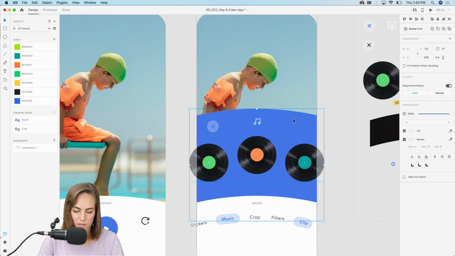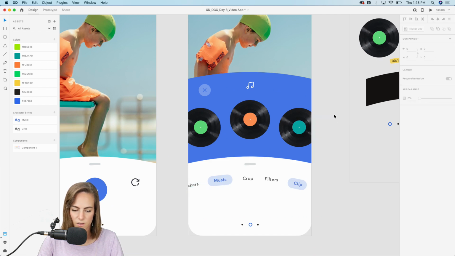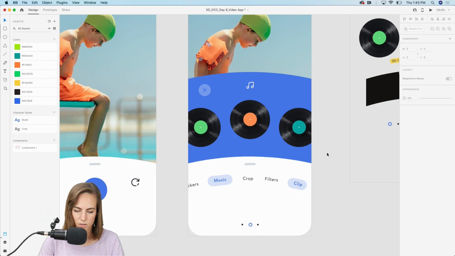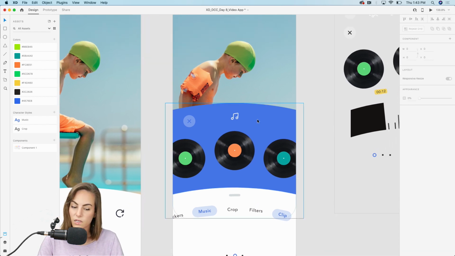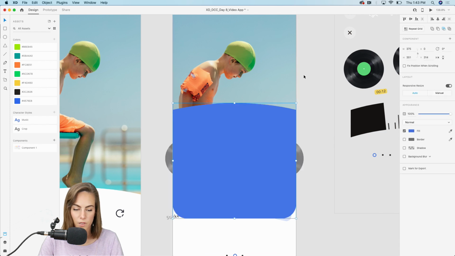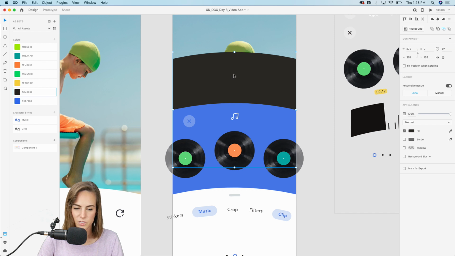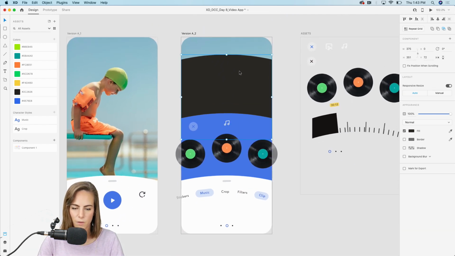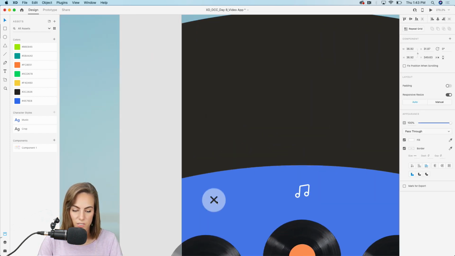And again, let's group all those. Maybe bring it down a tad bit. And oh, these were not all grouped together. So let's group these. Okay. And again, just going to copy that same background. I'll make this one a little darker. So it's kind of like a gradient sort of going up. So let's bring this up a bit. I'll copy that close button just so it looks pretty consistent.